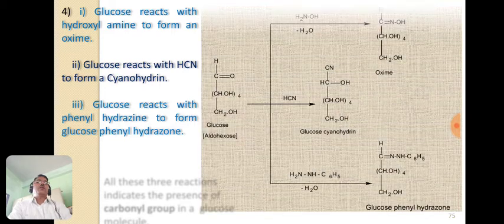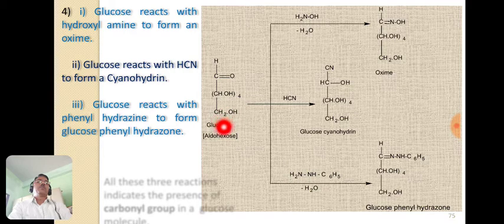So all these 3 reactions are shown here. This is the glucose molecule, this is the aldehyde group, and CHOH 4 times CH2OH, this is glucose. When first of all it is treated with hydroxylamine, then this H2 and this O from the aldehyde is given out as a water molecule, and we have this oxime.